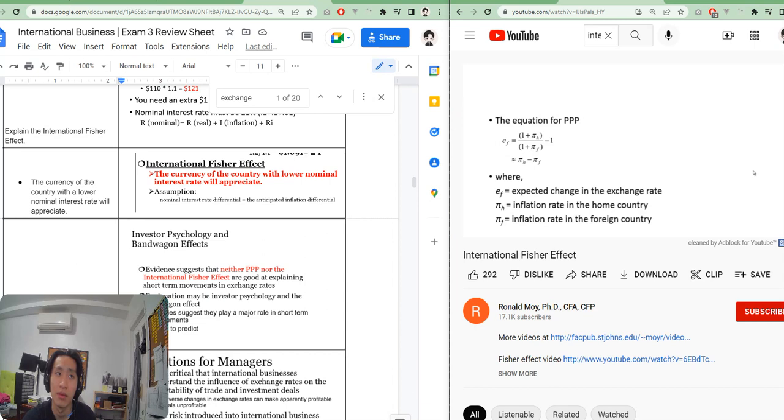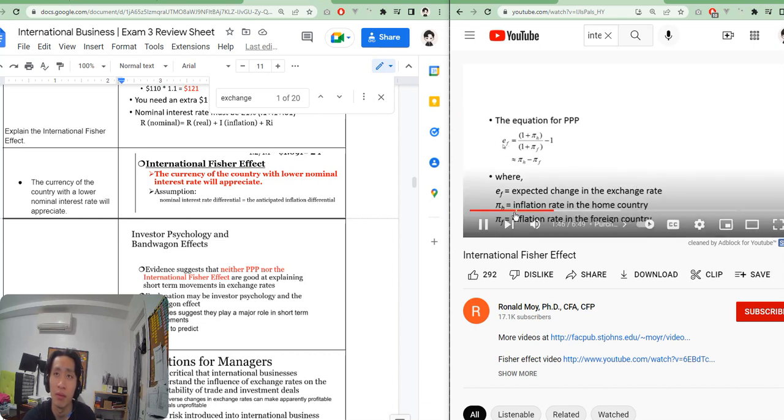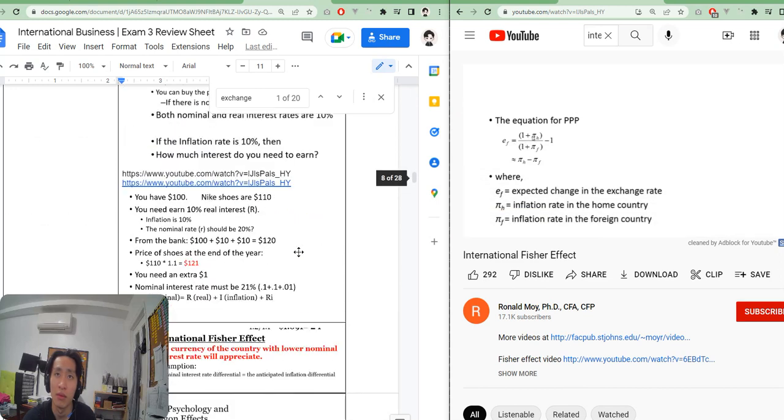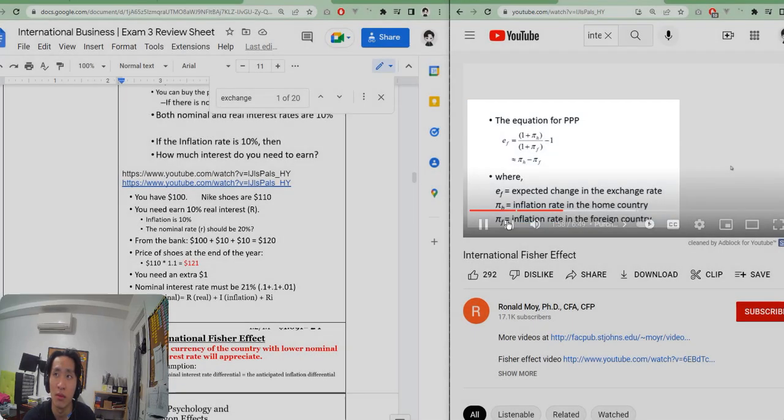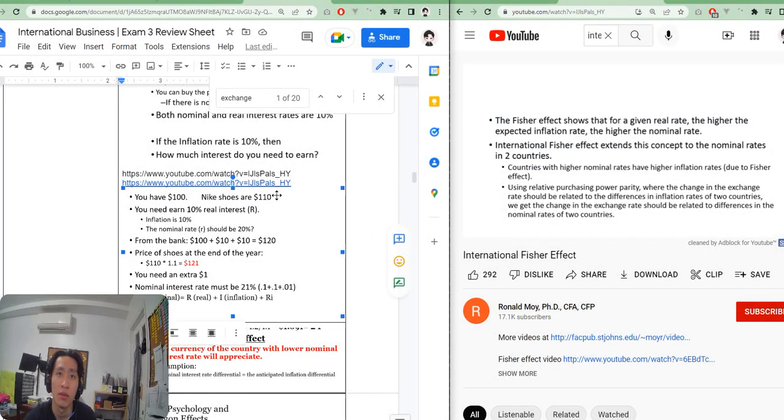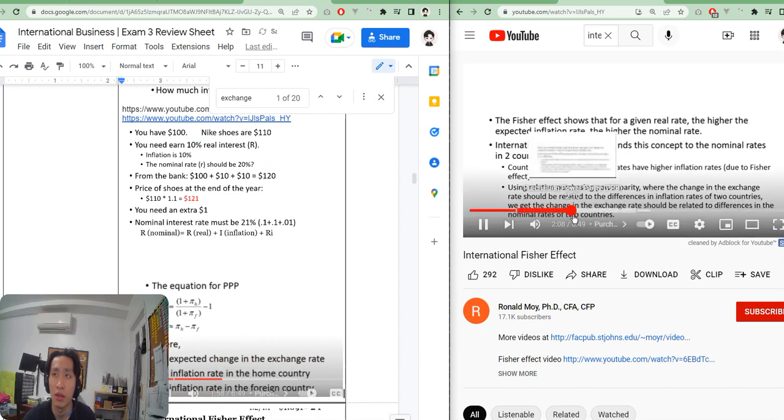So the equation for relative purchasing power parity is that the expected change in the exchange rate, E of F, equals 1 plus the inflation rate in the home country divided by 1 plus the inflation rate in the foreign country minus 1. So just to recap a little bit, the Fisher effect shows that for a given real rate, the higher the expected inflation rate, the higher the nominal rate.